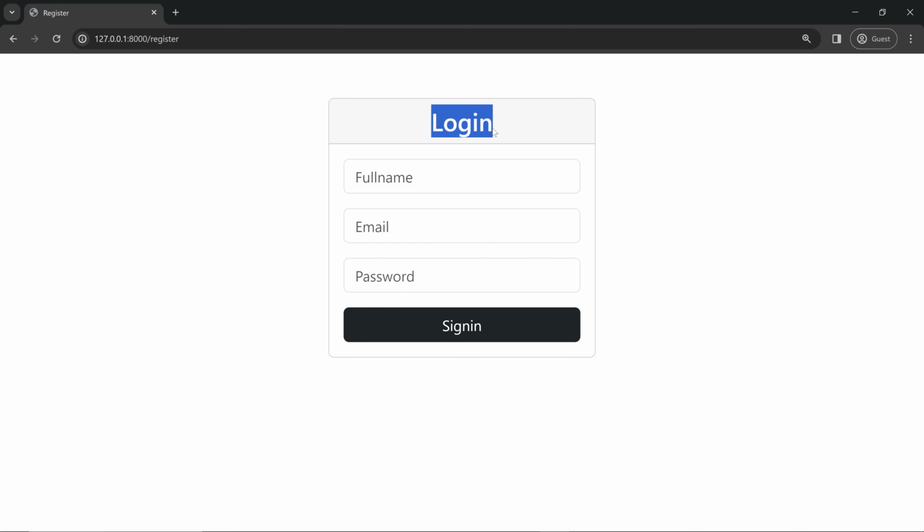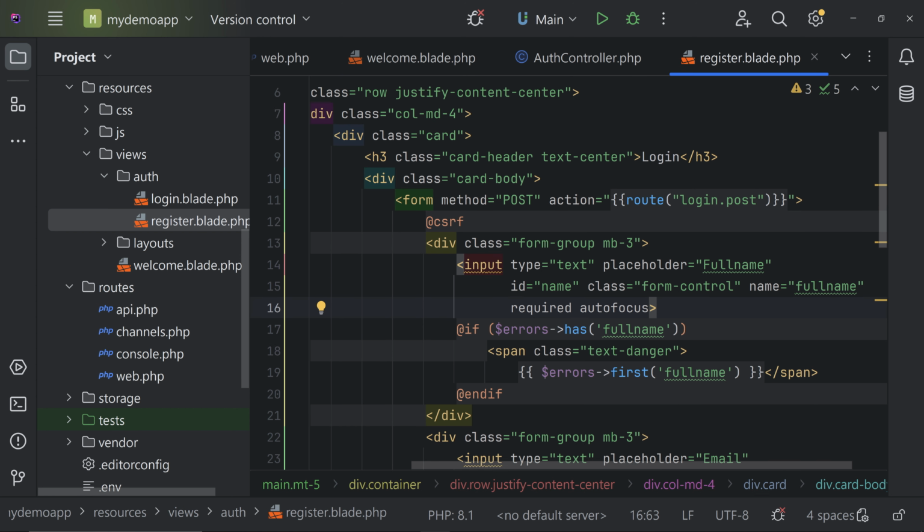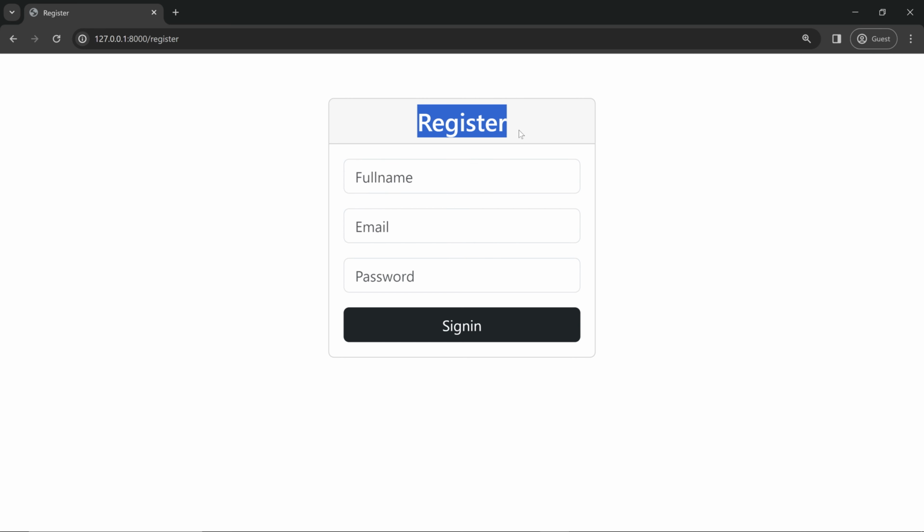Okay, we forgot to change the title here, so let's change it. You can go to register.blade.php and here we are having the title. So let's change it to register, and that's it. Save it and refresh the page. Refresh the page and you can see register is added.